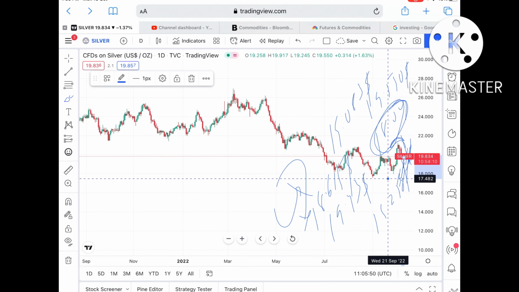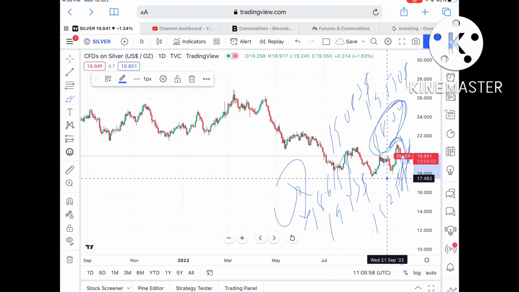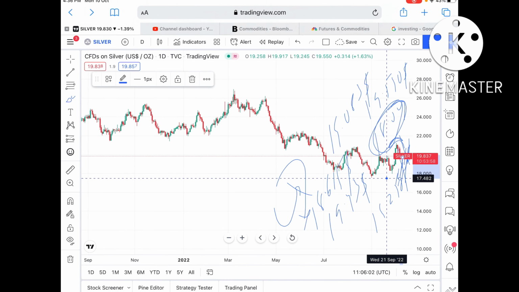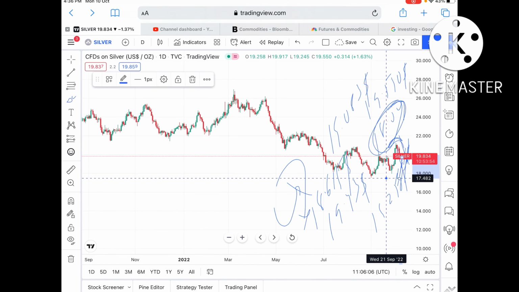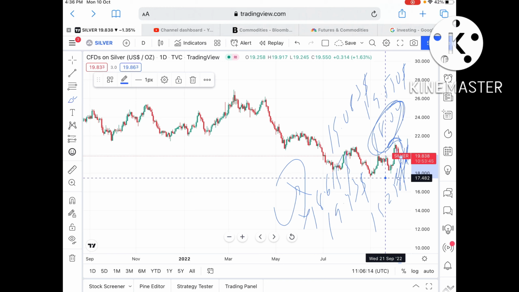So you have to keep this in mind. The market is volatile, so you have to be careful with your SL and your targets, as well as with your investing, because if you go back to 2010-12, the price of silver was very high, and as of now it has not touched that level. So you have to be careful with your SL, for intraday as well as for a particular trade, so that you do not wipe out your capital.